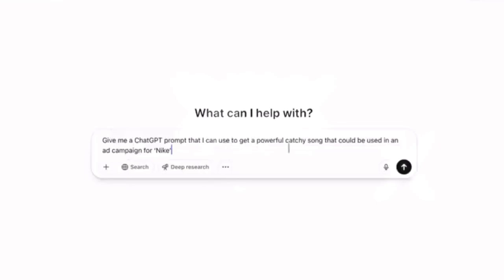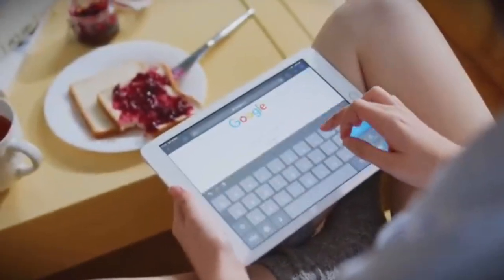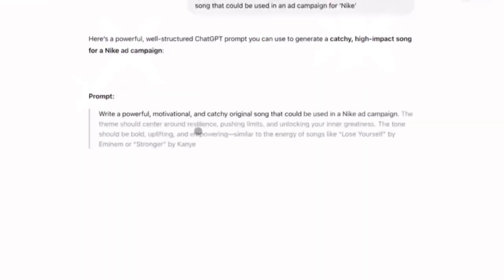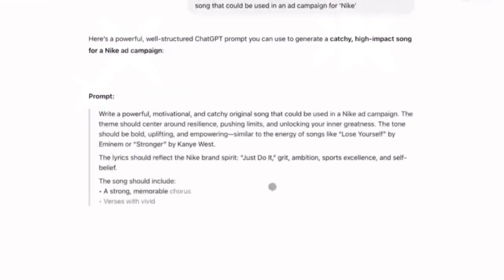Give me a ChatGPT prompt that I can use to get a powerful, catchy song that could be used in an ad campaign for Nike. Now, you can replace Nike with the school, the company, or the brand of your choosing. Now, if the brand or the company or the school is not popular, you can always Google it and pull information, and all you're going to do is copy it from Google and paste it into ChatGPT, and you will get the relevant prompt considering all those details.